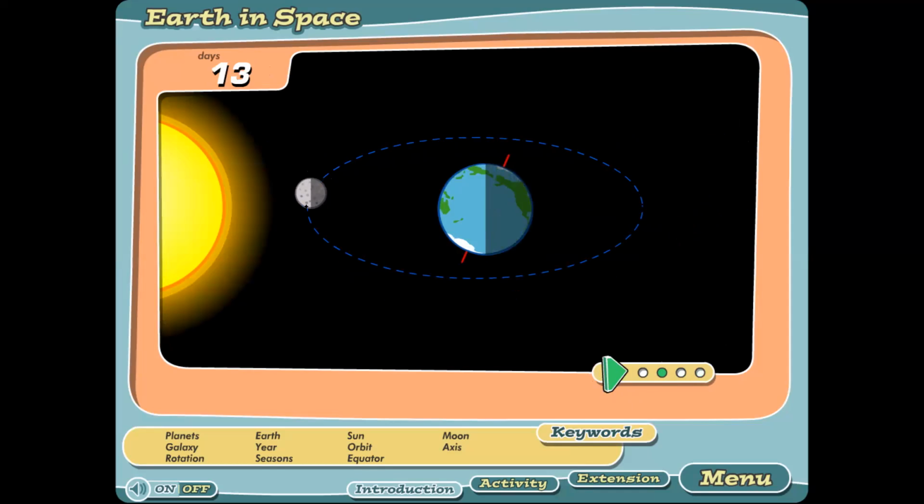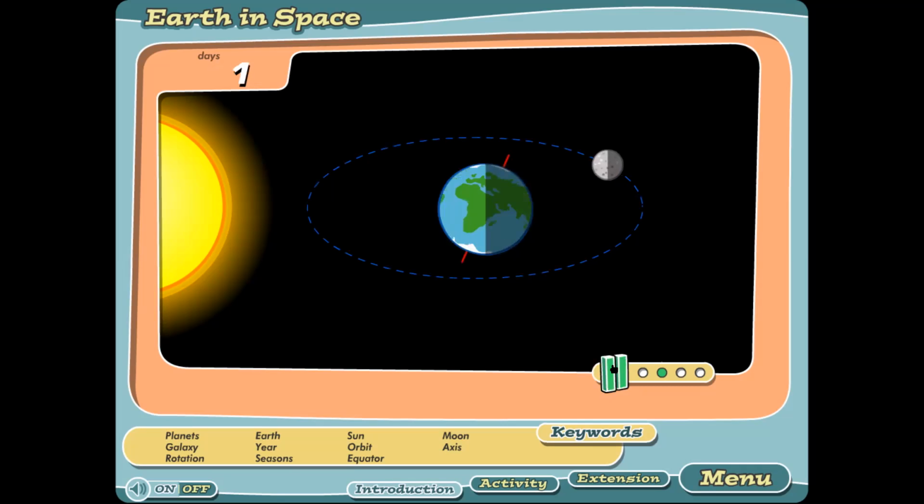This is the moon. This part, of course, that faces the sun reflects the sunlight and is lightening, but this part which does not face the sun, or faces away from the sun, is dark. From the earth, we cannot see this part, but we can see this part. So here we have a new moon.